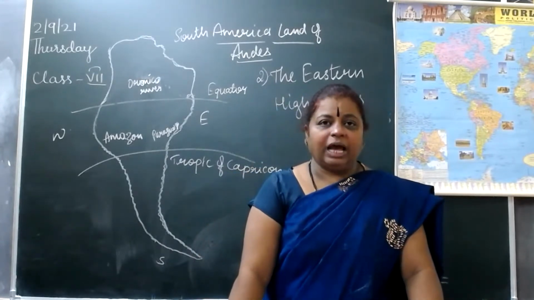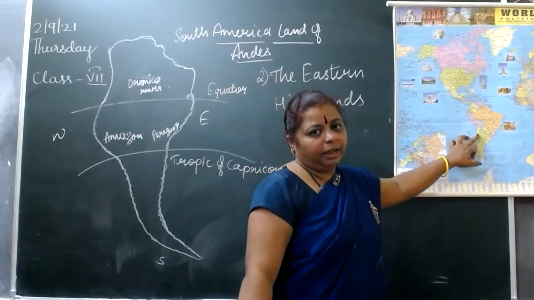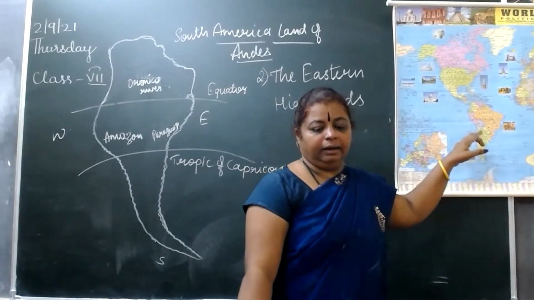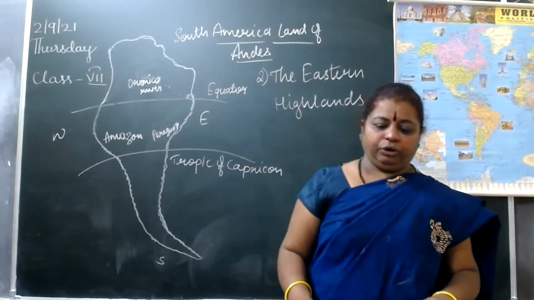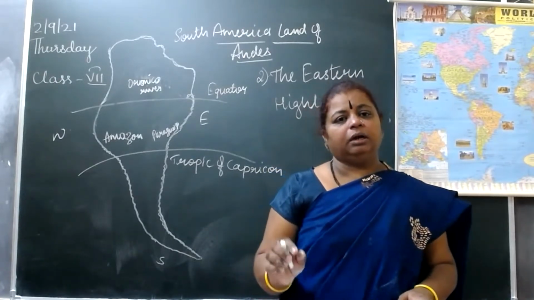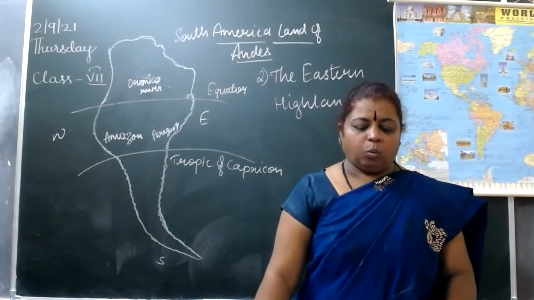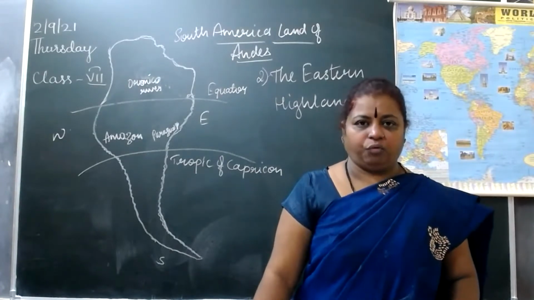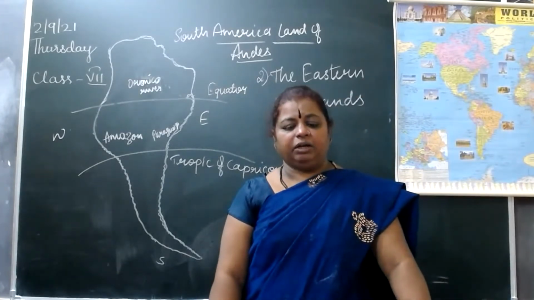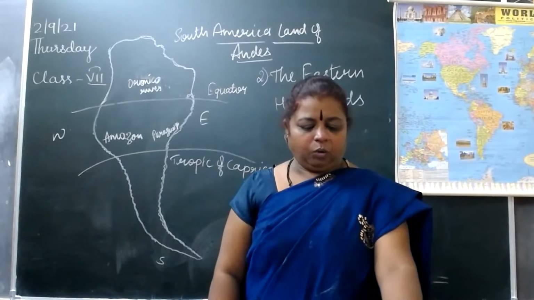What are the Eastern Highlands? The Guiana Highlands are in the northern part and the Brazilian Highlands in the southern part, and they are made up of old rocks like the Deccan Plateau of India. The River Churun, a tributary of the Orinoco, has formed the world's highest waterfall, and Angel Falls is 974 meters in the Guiana Shield.